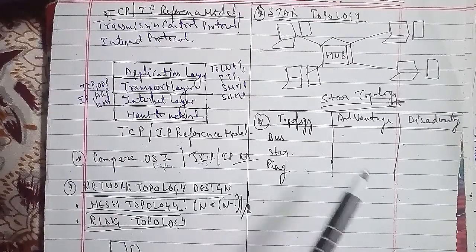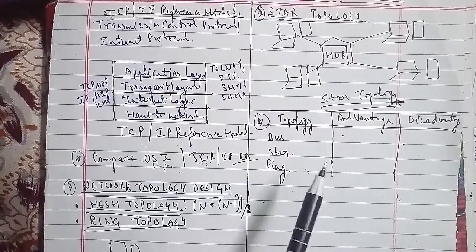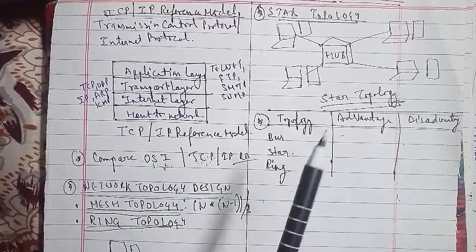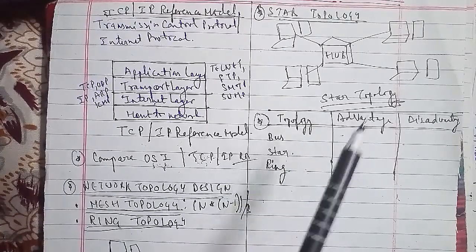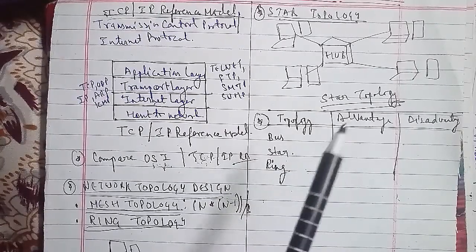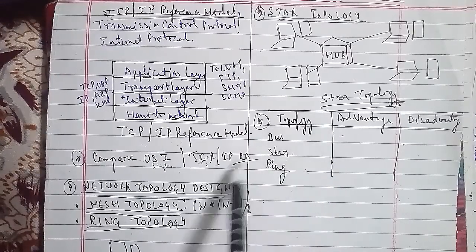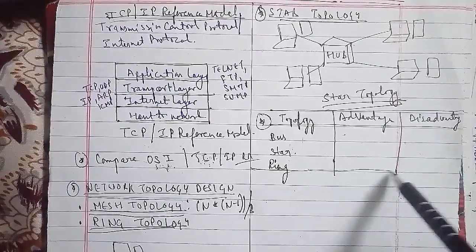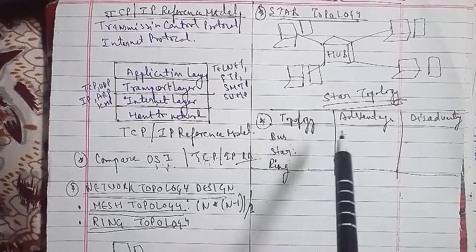A backbone network allows several LANs to be connected, and the most common architectures used for the backbone network are bus and star. With regard to that, we'll talk about the bus backbone first.